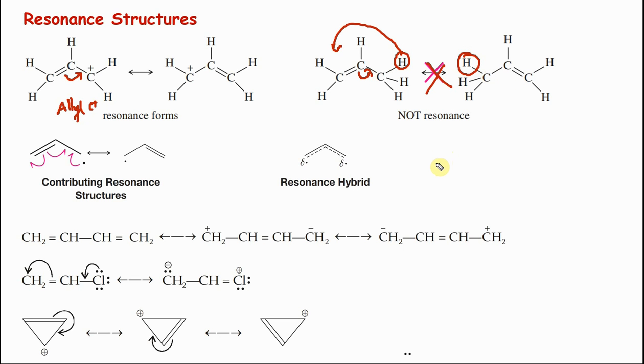You will know the difference when, actually let's take an example here. CH2 double bond CH, single bond CH2 CH3. Here I have changed CH3 to CH2 CH3. Let's do the same thing. I moved here: CH3 CH double bond CH, single bond CH3.